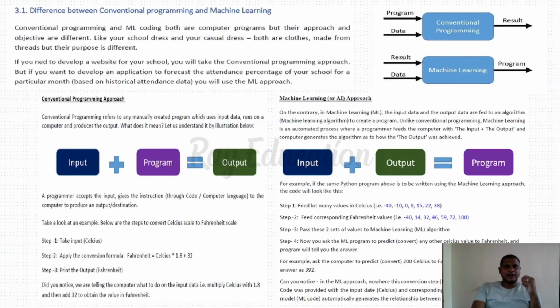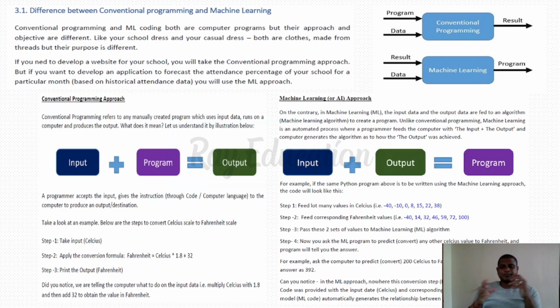Next, we are going to see the third topic, the difference between conventional programming and machine learning. Conventional programming is the traditional programming approach. Why do we call it traditional programming? There is an input and there is a program, and according to the program, the output is produced. This is known as traditional, procedural programming. There will be a program, you give the input, and according to the input and the program you have written, the output comes. This is known as the conventional programming approach.